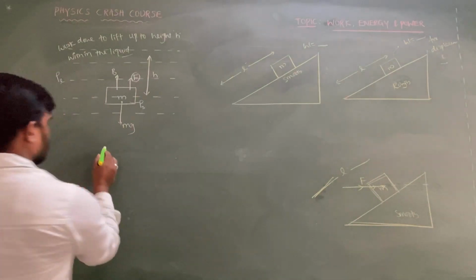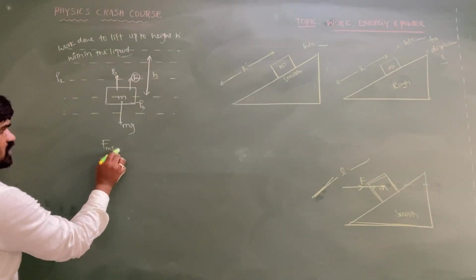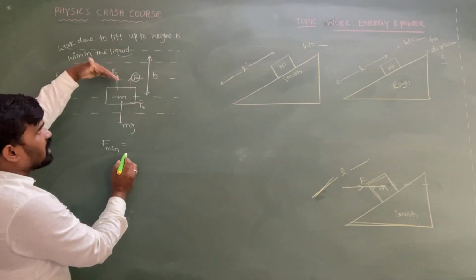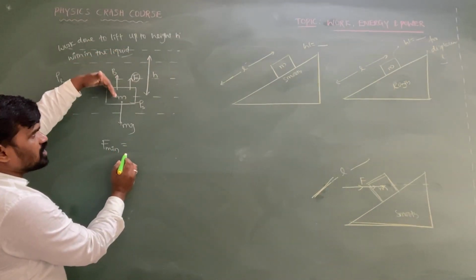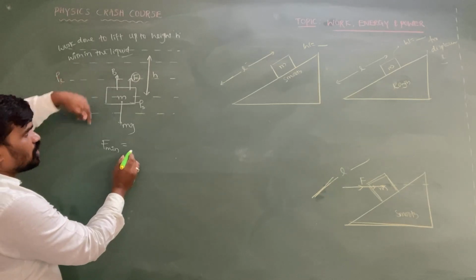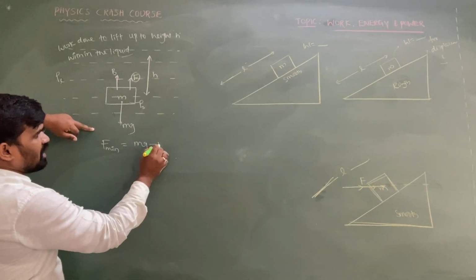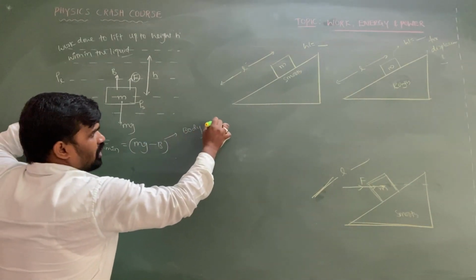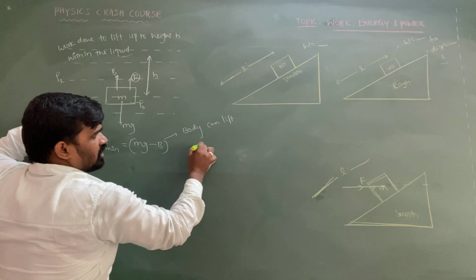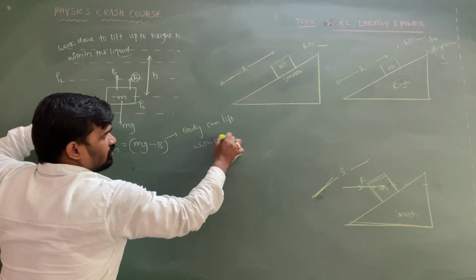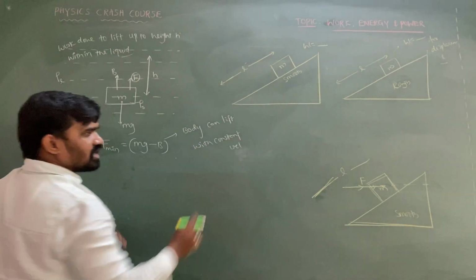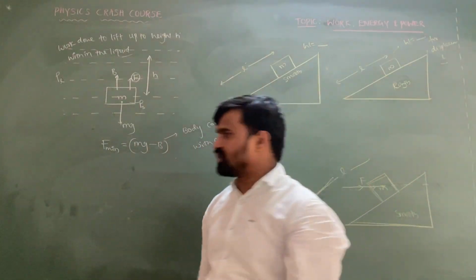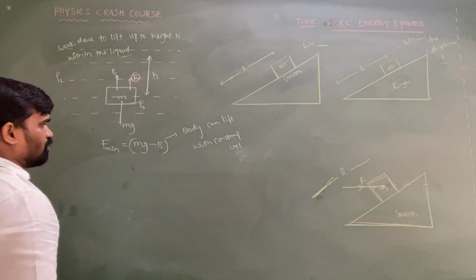So let me take the minimum required force in order to make a displacement as F. F and B are in the upward direction and mg is in the downward direction. So F is equal to mg minus B, so that the body can lift with constant velocity. Body can lift with a constant velocity. That means acceleration is not there. Net force is 0.